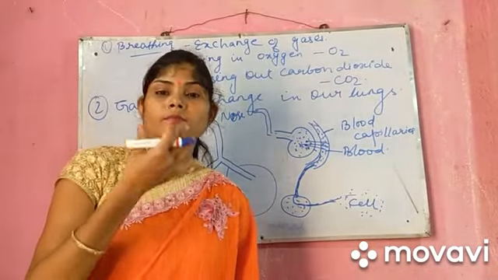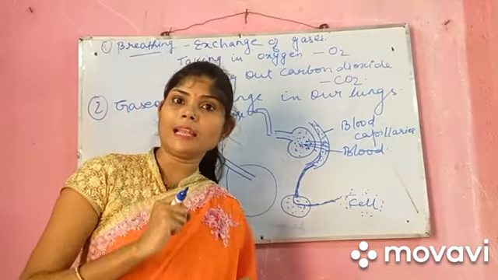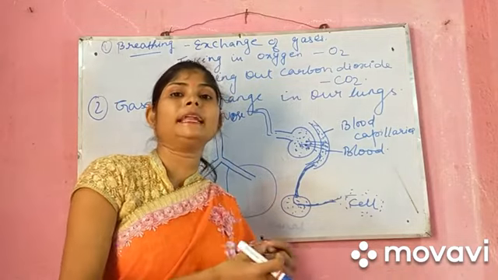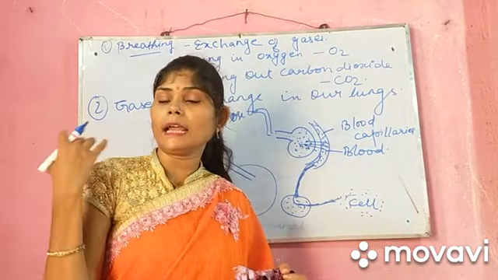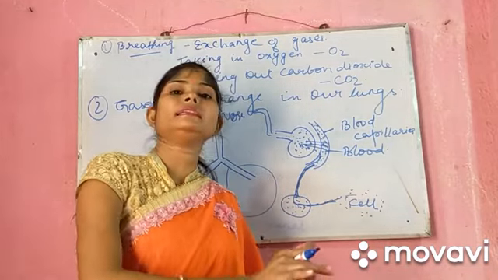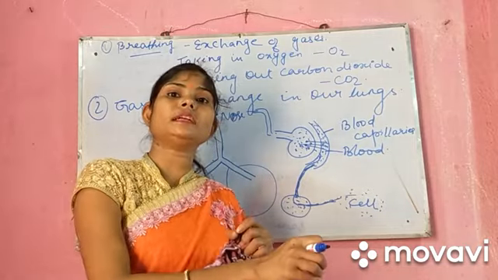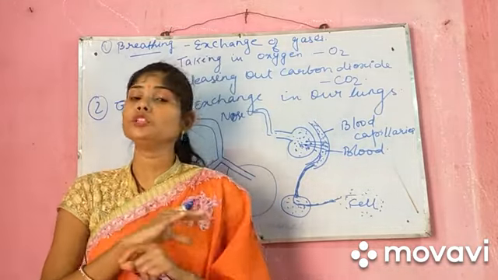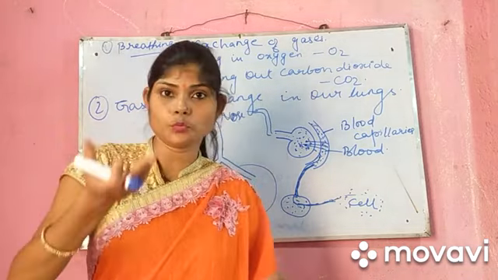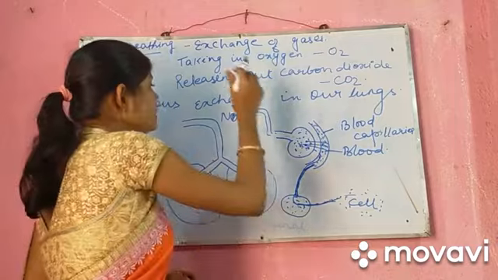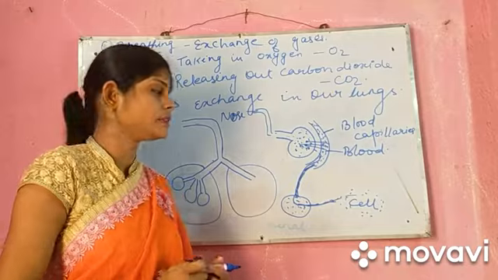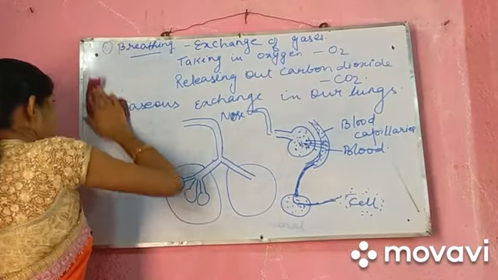Taking in oxygen, it goes into the alveoli, and from the alveoli it mixes with the blood. When it is mixed with the blood, it is carried to tissues and cells. When the tissues and cells absorb this oxygen from the blood, they release carbon dioxide into the blood. This carbon dioxide has no use in the body, so it comes out when we release the gas out. These are the events taking place in the respiration process.